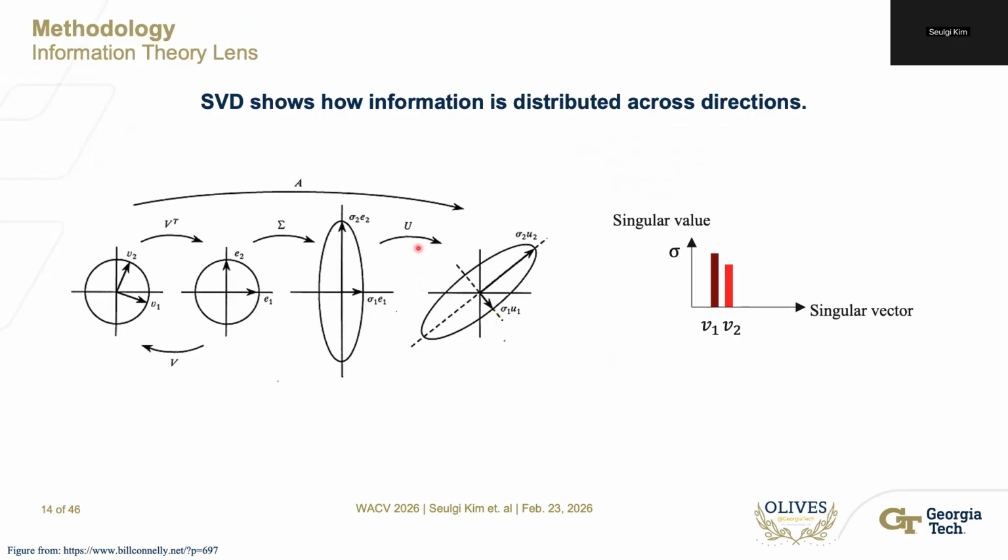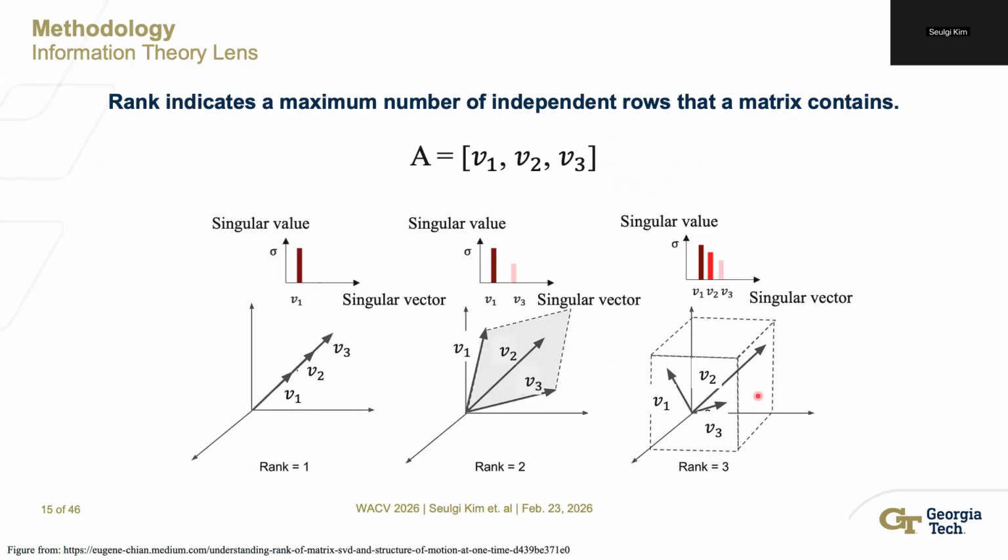We approach this from an information theory perspective. If we take a feature matrix and perform SVD, singular value decomposition, what SVD shows us is how much each singular vector contributes to the representation space. After we do the SVD, we can calculate the rank. The rank is the number of non-zero singular values. The rank shows how many independent directions the representation spans. If only one or two directions dominate, we call that representation low dimensional and less expressive.